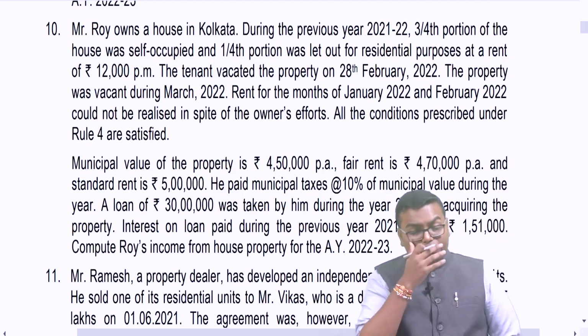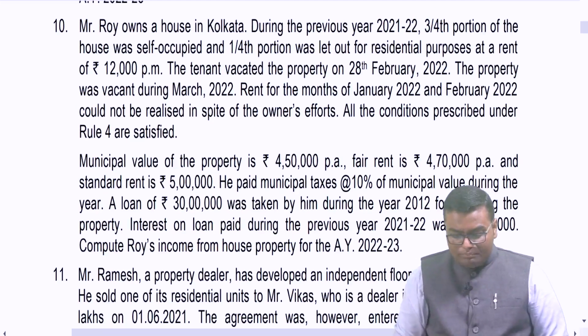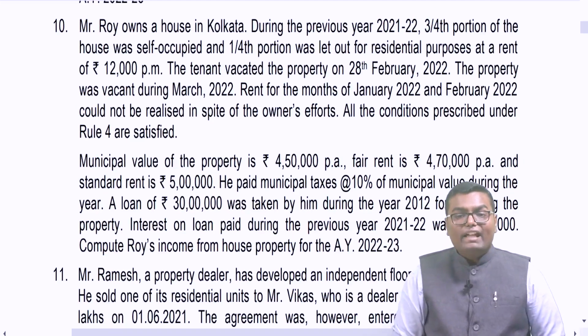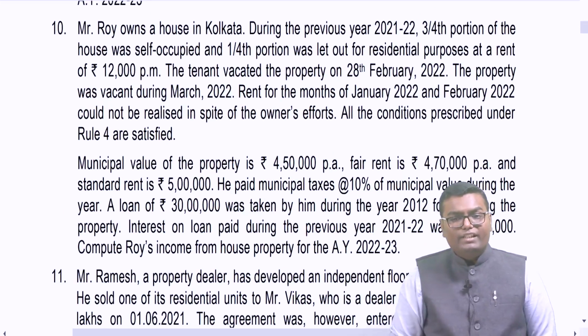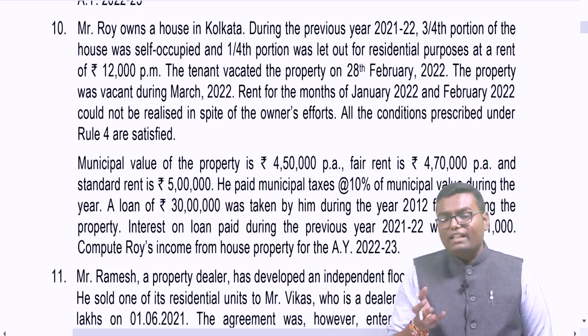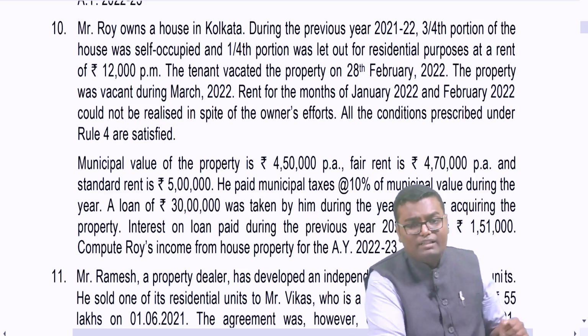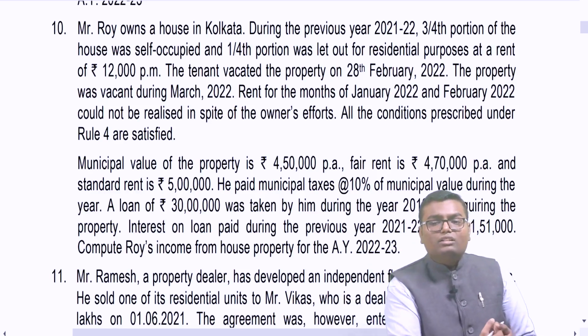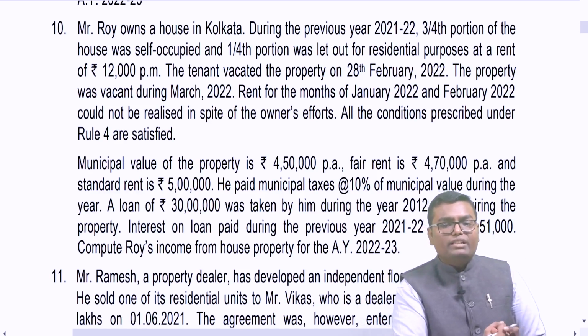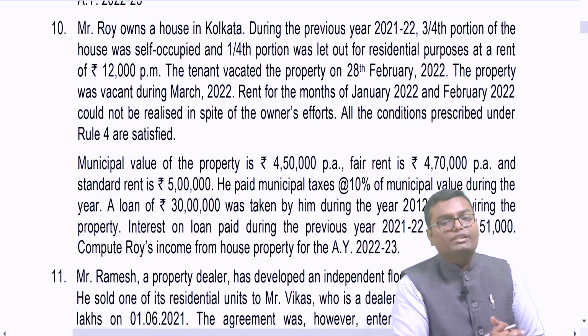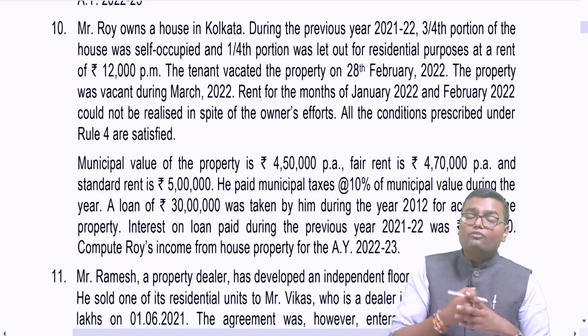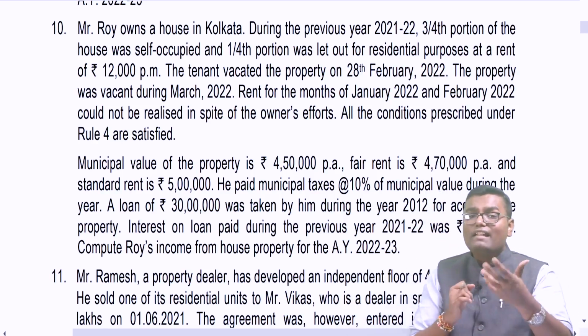The 1/4 portion is let out for a rent of 12,000 per month. Tenant vacated the property on 20th February 22. So the property was vacant in the month March 22. So can I say 1 month vacancy loss concept is there. Now rent for the months of January and February could not be realized in spite of owner's effort, and all the conditions of rule 4 are satisfied, that is unrealized rent.